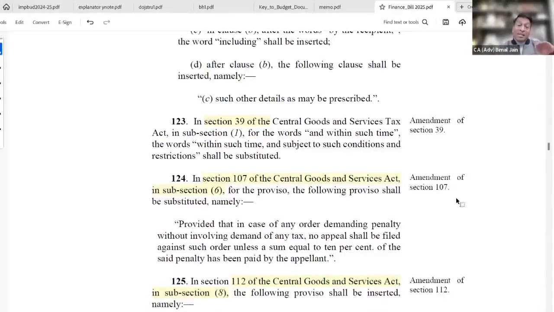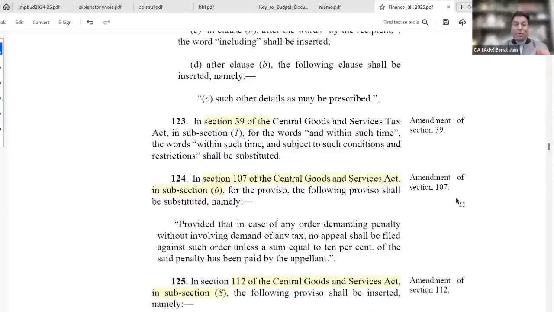time limit. Unless you file your GSTR 1 for the previous tax period, you will not be able to file GSTR 1 for the current tax period. With a time limitation, maximum 3 years for the belated filing of GSTR 1, made effective from 1st October 23. I hope you all are recalling that.